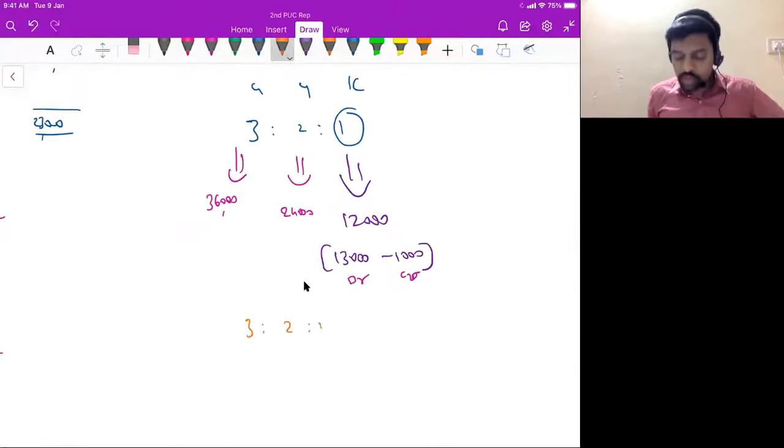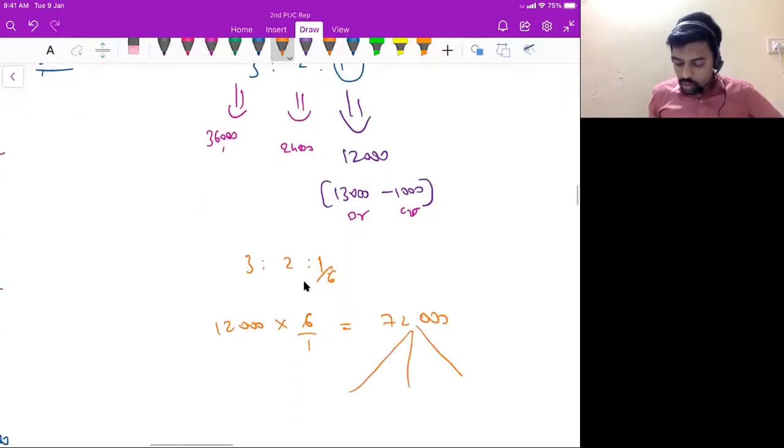So 3 is to 2 is to 1 is the ratio. Find out the total capital. 12,000 into Kaveri's share is 1 by 6. For 1 by 6, if the capital is 12,000, for total 6 by 1, the capital will be 72,000, correct? Now distribute this in new ratio 3 is to 2 is to 1: 36,000, 24,000, and then 12,000 rupees.